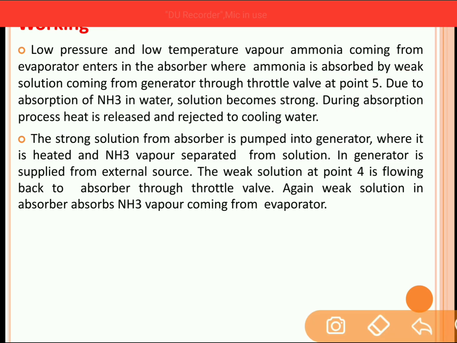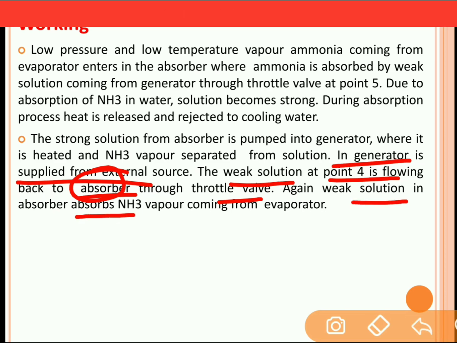Now the strong solution from the absorber is pumped into the generator, where it is heated and ammonia vapor is separated from the solution. In the generator, heat is supplied from the external source. The weak solution at 0.4 is flowing back to the absorber, and because of the heat supplied, ammonia is released from the strong solution, and the solution which is left is nothing but the weak solution. So the weak solution will move back to the absorber through the throttle valve. Again, the weak solution in the absorber absorbs the ammonia which is coming from the evaporator, and this cycle goes on repeating.